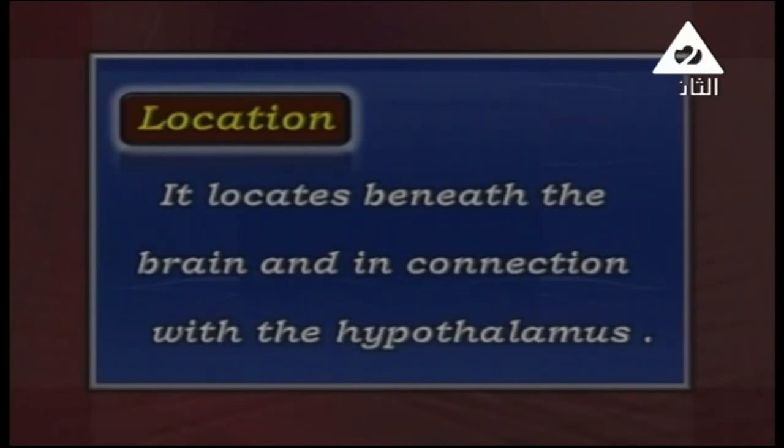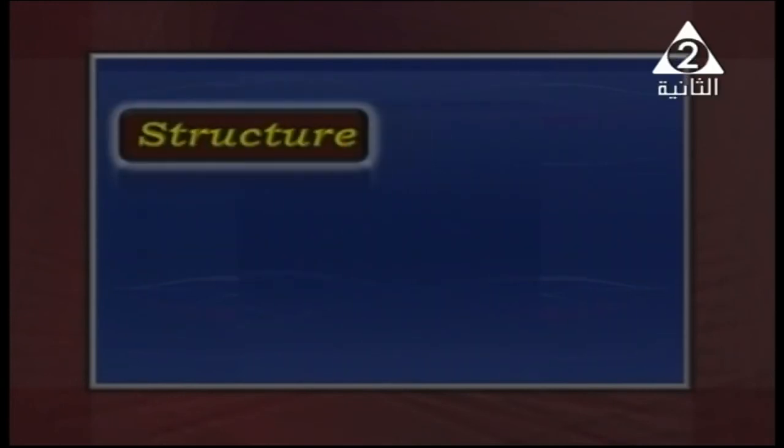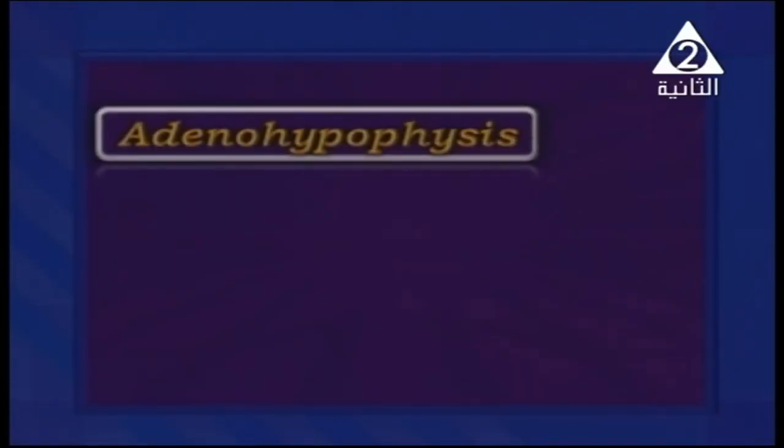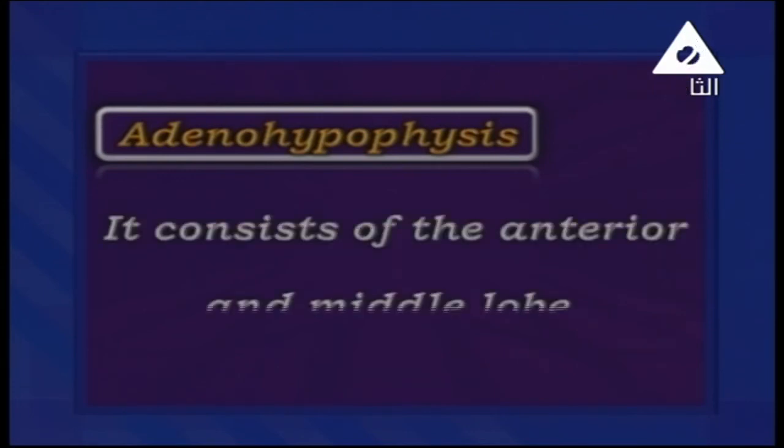Okay, and what about the structure of the master gland? Well, it consists of two main parts. The first part is called the adenohypophysis. It consists of the anterior and middle lobe of the gland. What about the other side, which is called the neurohypophysis?